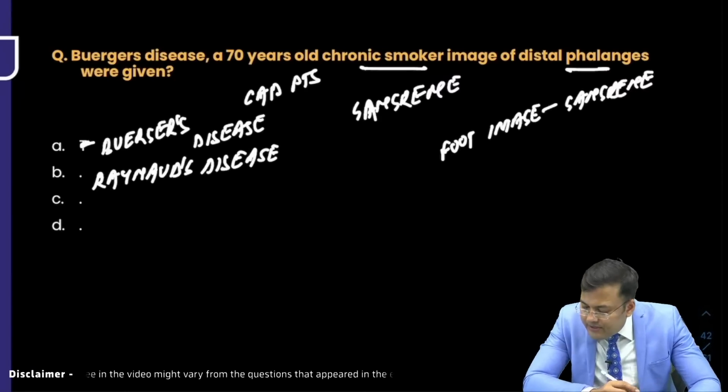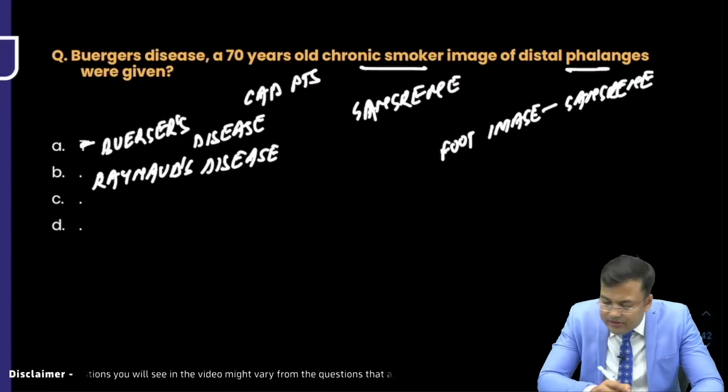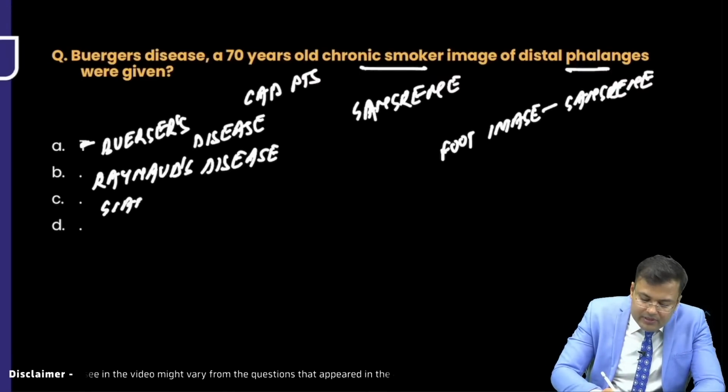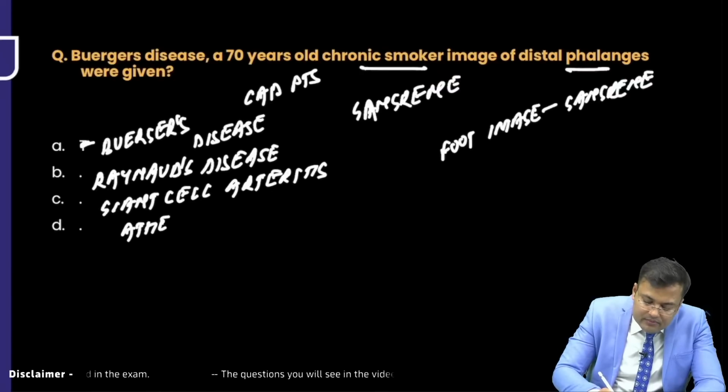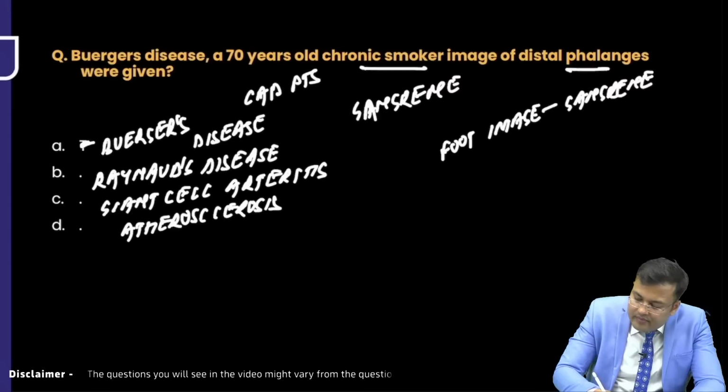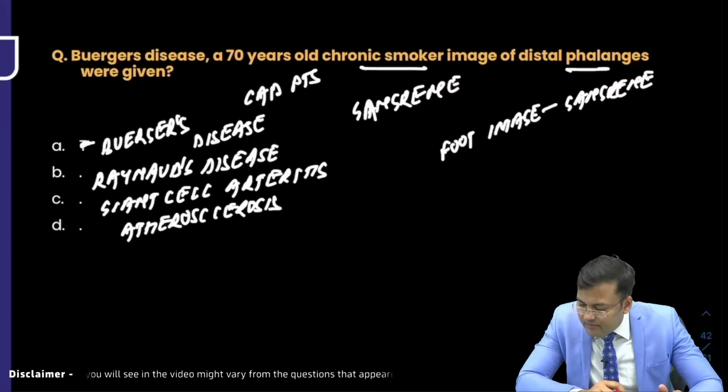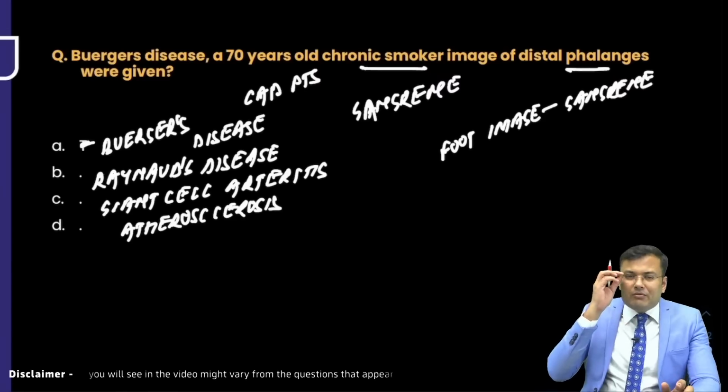What was the third option? Giant cell arteritis, atherosclerosis. Now you tell me what is the correct answer. Giant cell arteritis and atherosclerosis. Right. Now here, you tell me what is the correct answer.